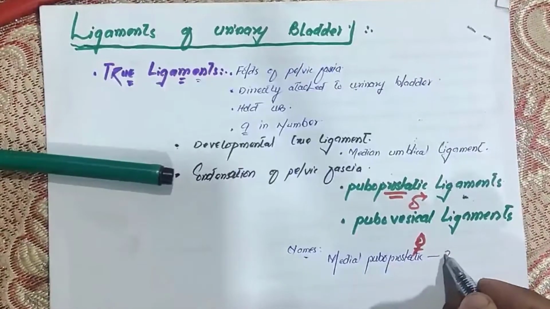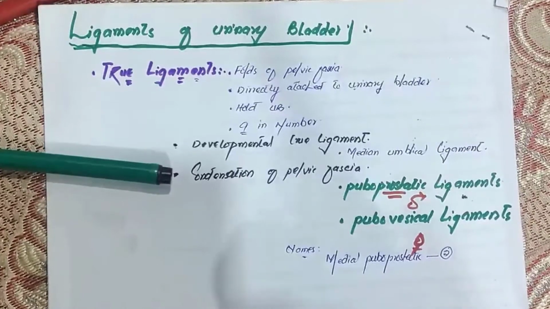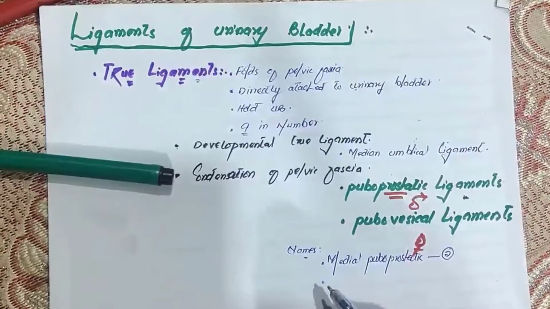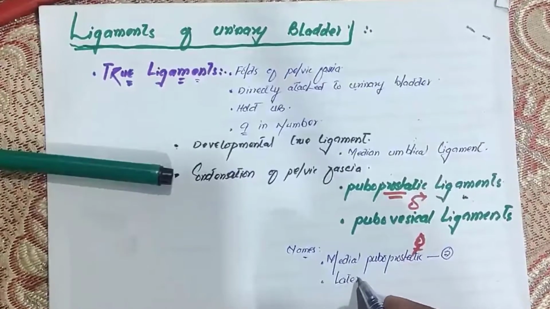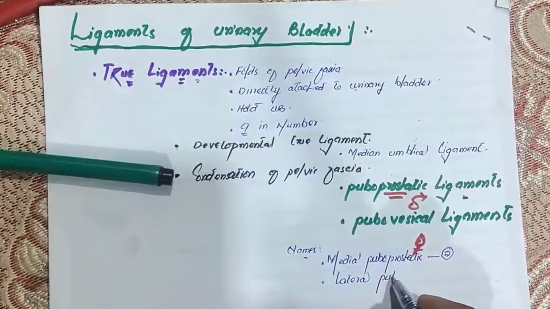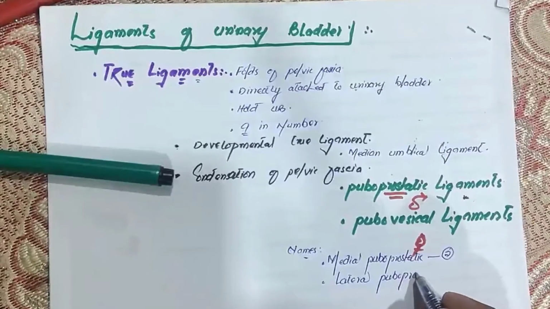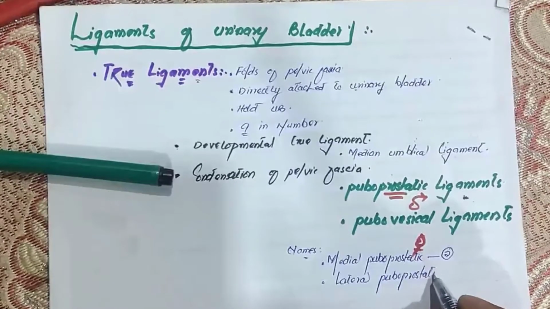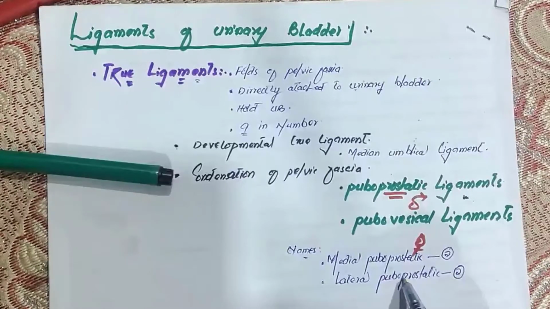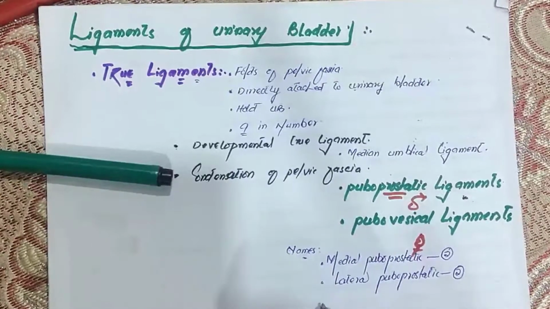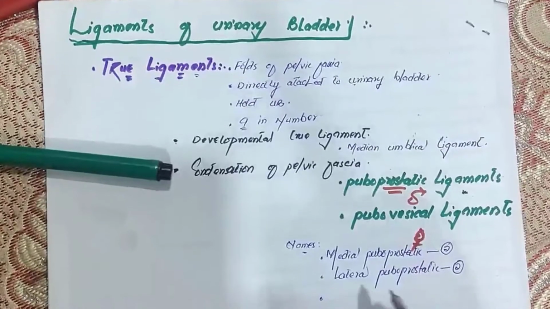How many of them? 2 are there, 1 on each side. I will show in the diagram. Then there is the lateral puboprostatic. Right? So how many are there? There are also 2. So puboprostatic for male, pubovesical for female. And then there are the lateral ligaments.